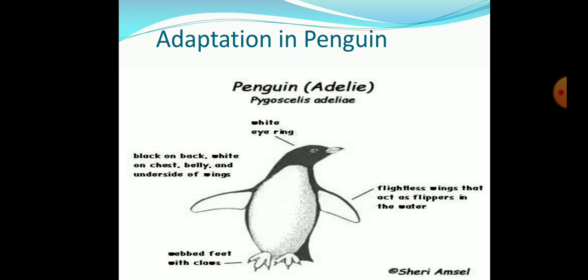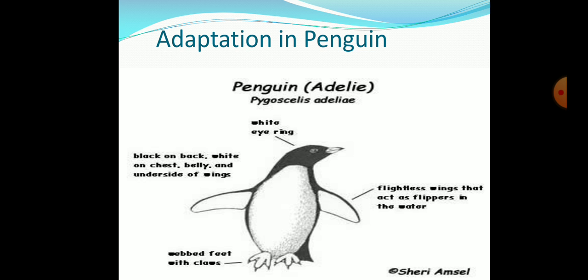Now these penguins are another well-known animal that lives in the polar region. And what adaptations are there? So students, as you can see in this image, its body is white colored from the underside, and merges well with the white background of the snow, and it has thick skin.